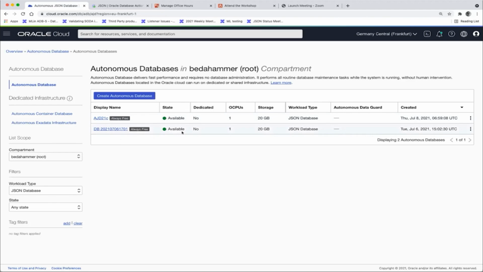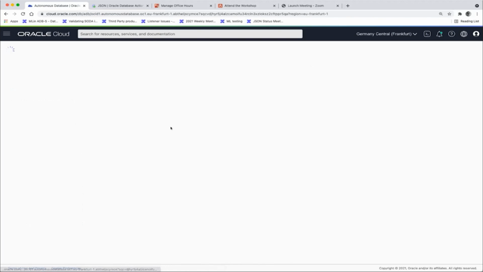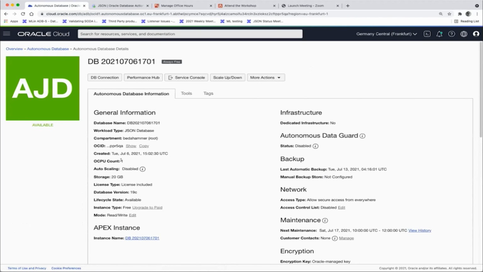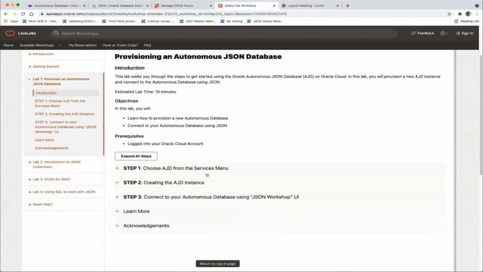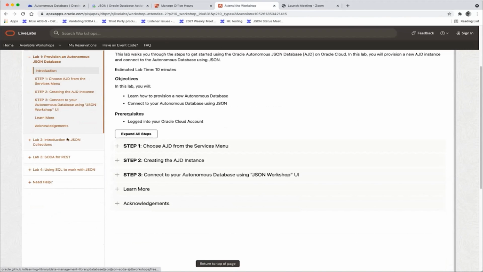In Always Free, I can have two databases. I have a 21C database, and I forgot to give it a real name, but if we look inside, we see that this is a 19C database. This is also what you would do: you can pick a 21C database if you want to try out some new features, or a 19C database, because that's the one you have on premise, etc. For the workshop, it doesn't really make a big difference. You can choose either. Exactly, good.